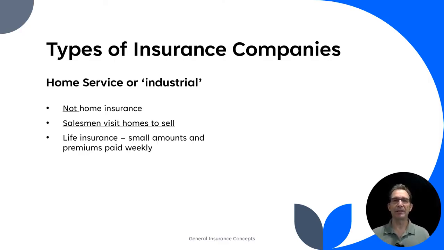These are typically small amounts, and premiums are often paid weekly. So it's something that's marketed and sold so that it's easy for people to buy. Somebody comes along, sells it to you, you can afford it, you can make those weekly payments. So think of home service or industrial as the agent doing the service in terms of selling a product affordable to people. Again, small amounts of life insurance typically that people can pay for.